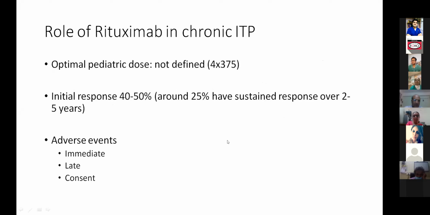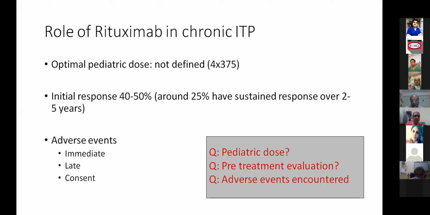Next slide. And how many patients respond is again a question. It's probably half of the patients whom we administer rituximab respond. Maybe only about 20-25% will get a very good response over the years, but at least 40-50% would have some kind of platelet response, which we can go on for the next few years. There is no optimal pediatric dose. So here I would want to ask the experts.